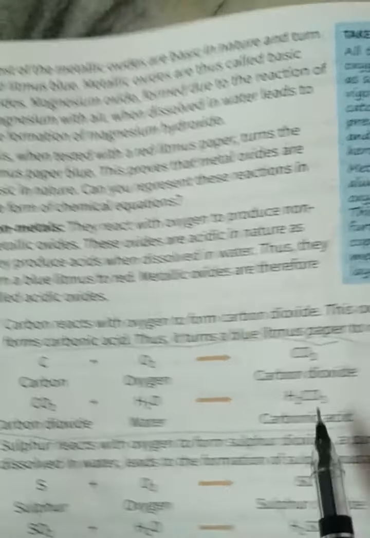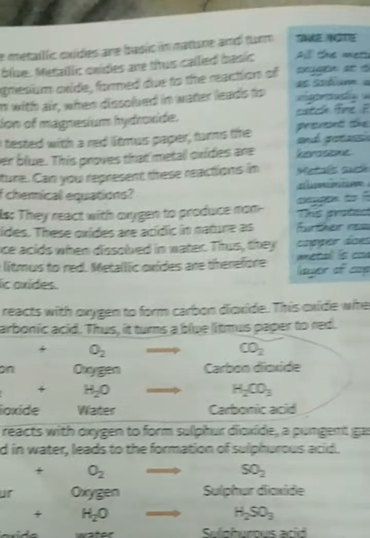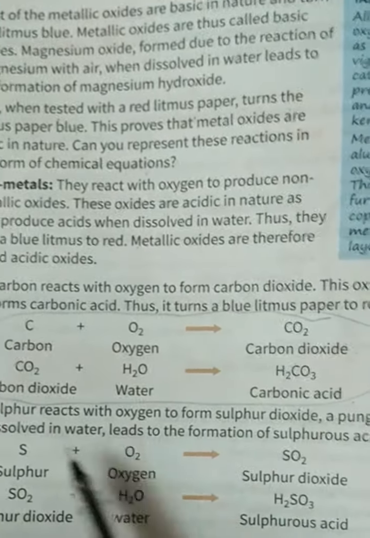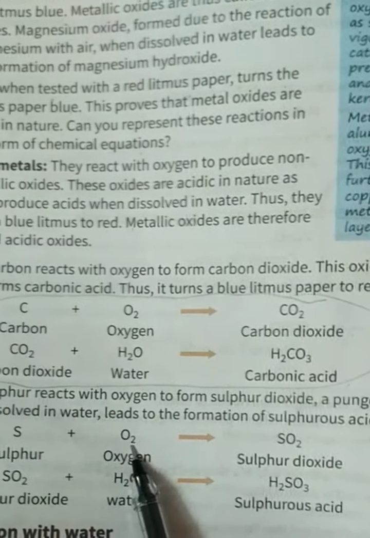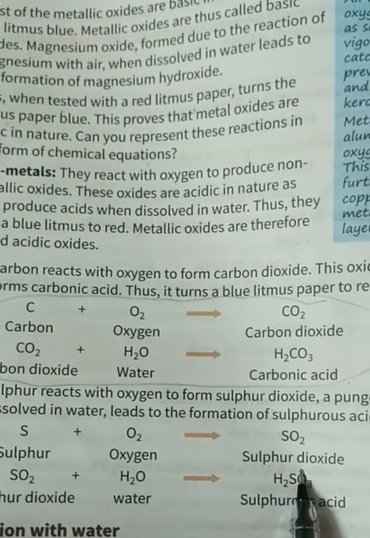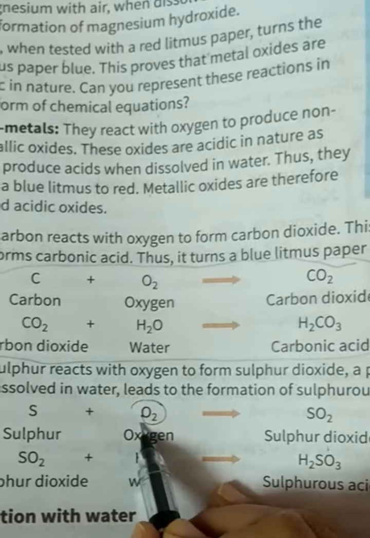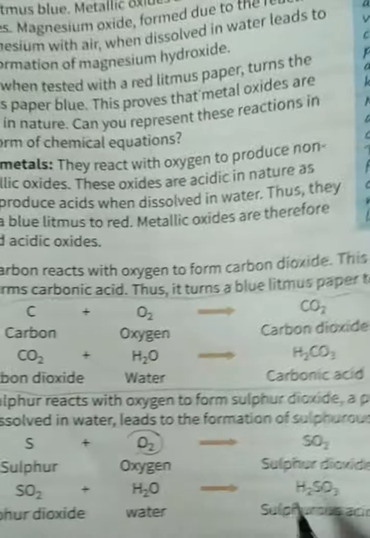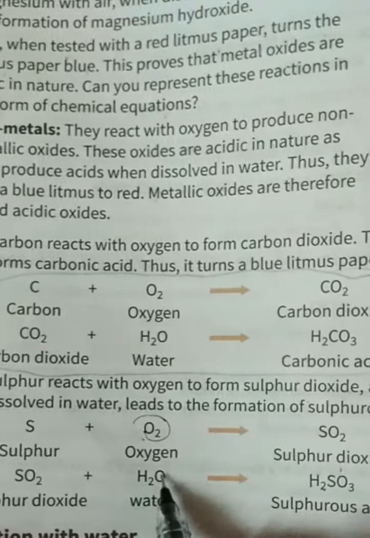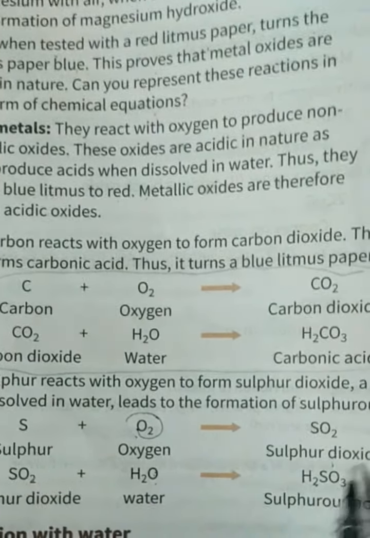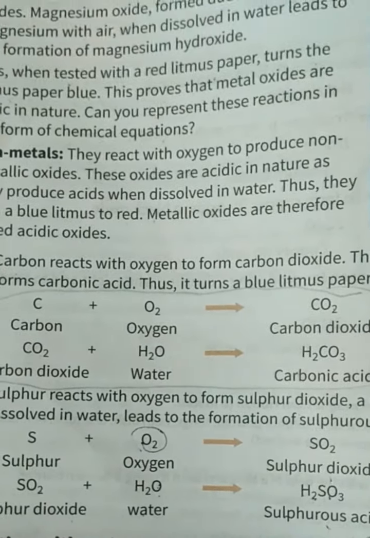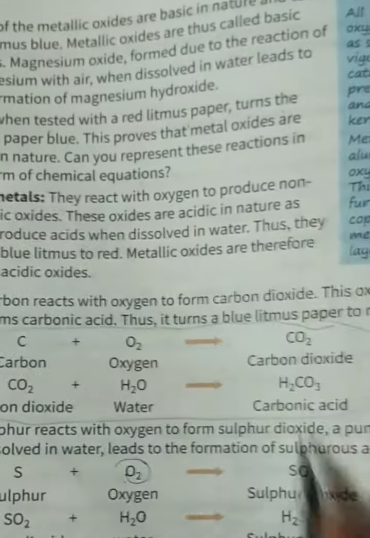Sulfur reacts with oxygen to form sulfur oxide, a pungent gas. This gas, when dissolved in water, leads to formation of sulfurous acid. So when sulfur is reacted with oxygen, what will it give? Sulfur dioxide, because there are 2 atoms of oxygen. Sulfur dioxide, if it is reacted with water, what will it give? H2 of course, and O. 1, 2 and 3. 3 atoms of oxygen are there. Sulfur dioxide plus water will give sulfurous acid. Okay, these are in acid state.